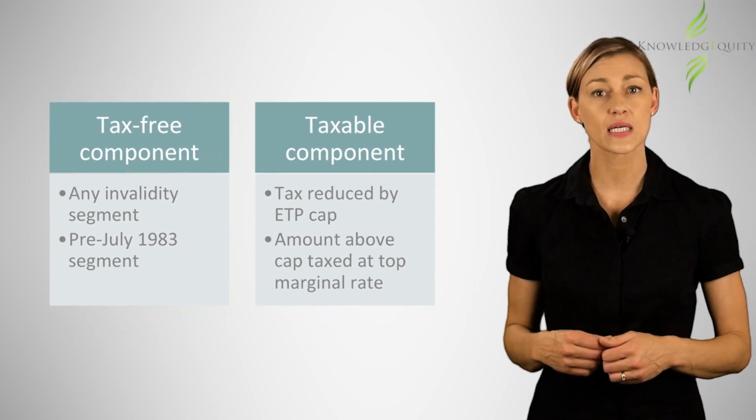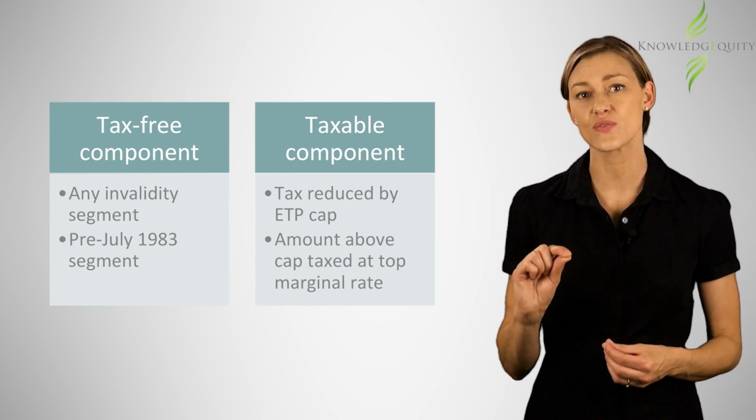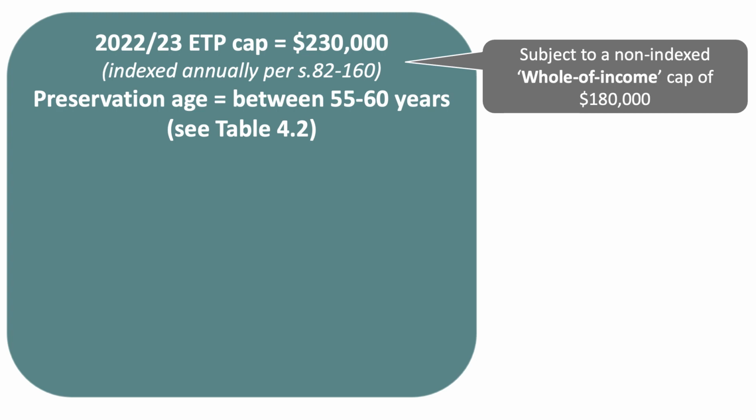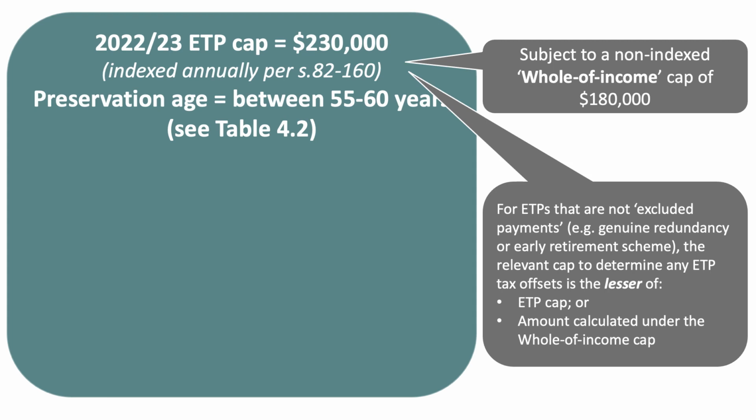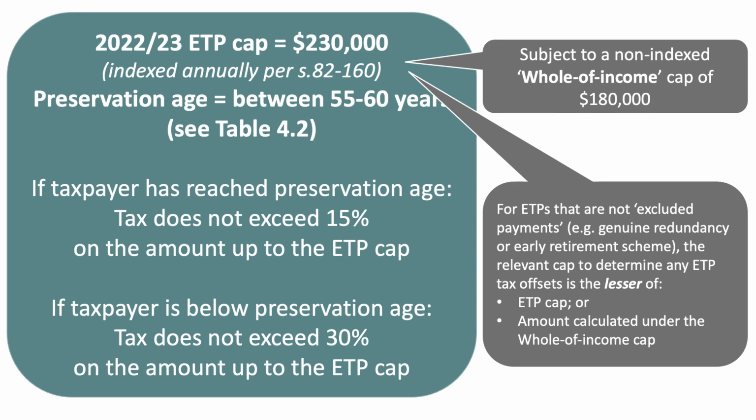The taxable component is included in assessable income, but the employee is entitled to a tax offset that puts a ceiling on the tax rate that may apply. Generally, the tax rate depends on the age of the employee and the amount received, with the tax offset ensuring, as a general rule, that tax does not exceed 15% on the amount up to the ETP cap amount if the taxpayer has reached preservation age on the last day of the income year, and that tax does not exceed 30% up to the ETP cap amount if the taxpayer is below the preservation age. In all other cases, tax is payable at the top marginal rate on amounts in excess of the ETP cap.